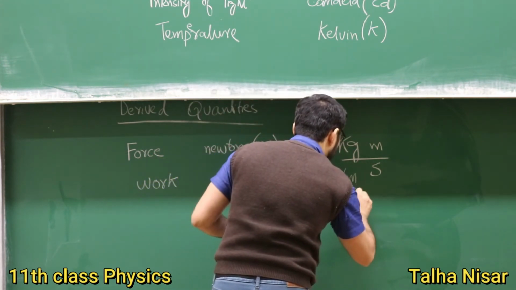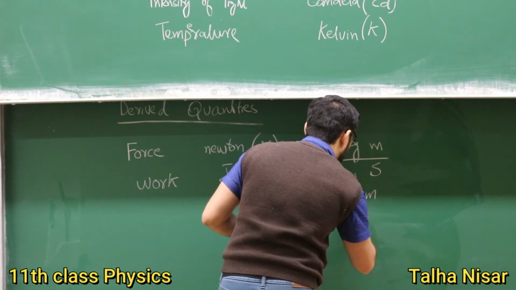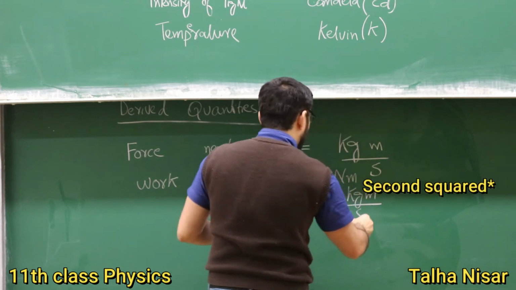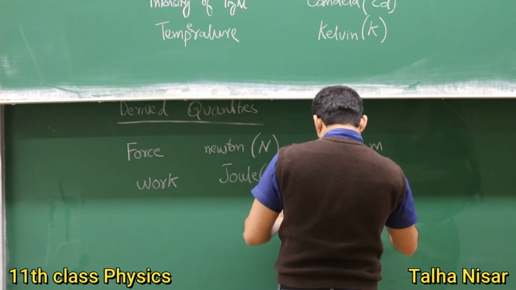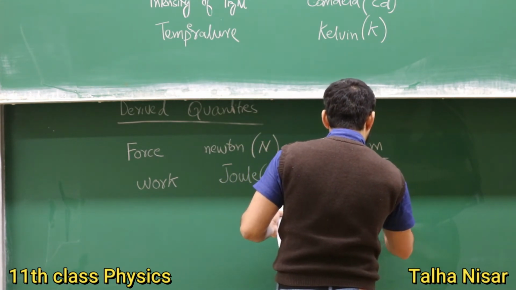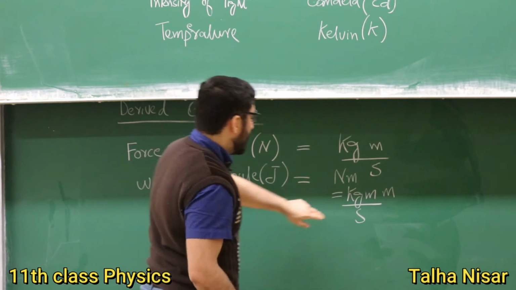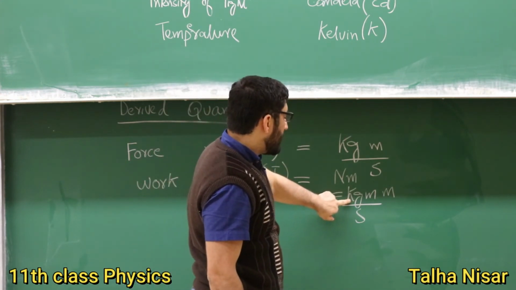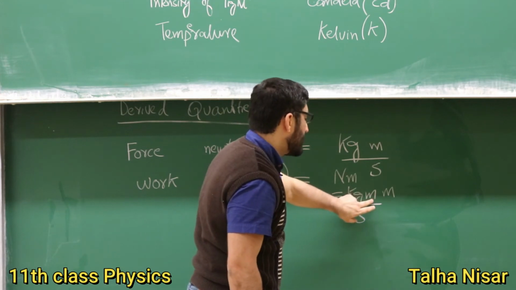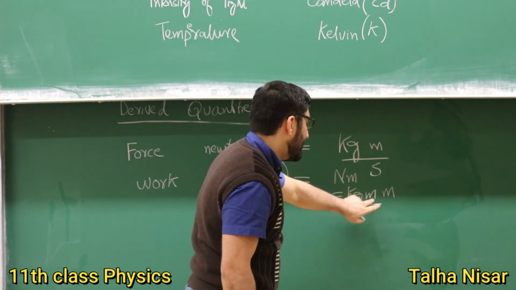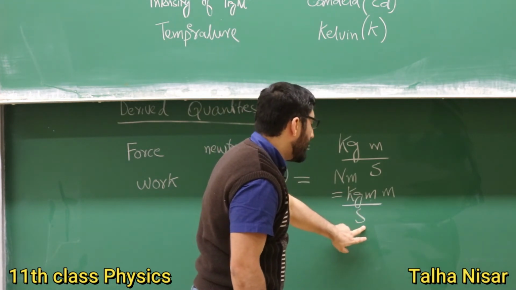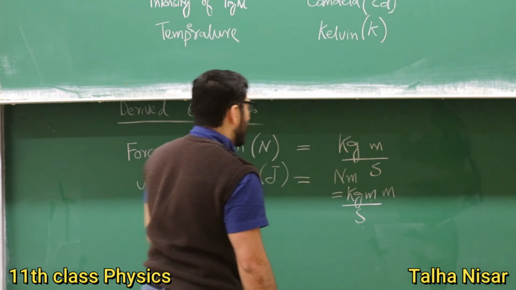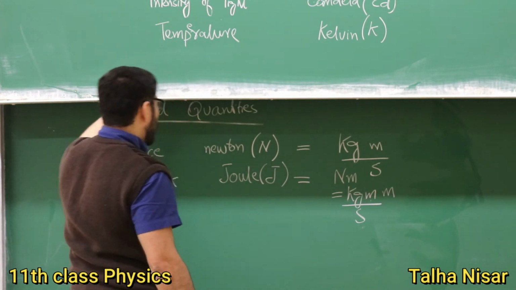So Newton is kg meters per second squared, and since we have another meter, so meter squared. So we can again see here we have the kilogram, which is the base quantity. We have the meter, which is the unit of the length, and then we have this another base quantity, which is the unit of the time here.